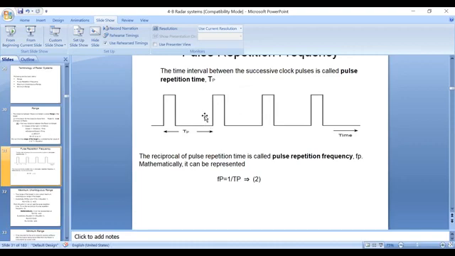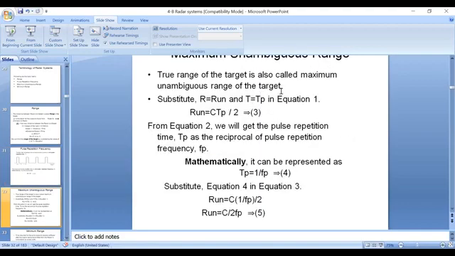If not, we have an ambiguity about the range, whether it is true or not. So the maximum unambiguous range is the true range of the target.